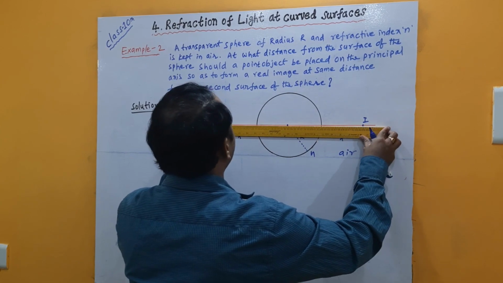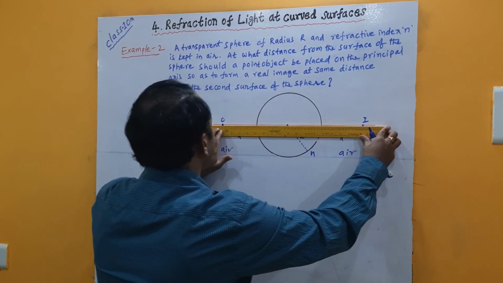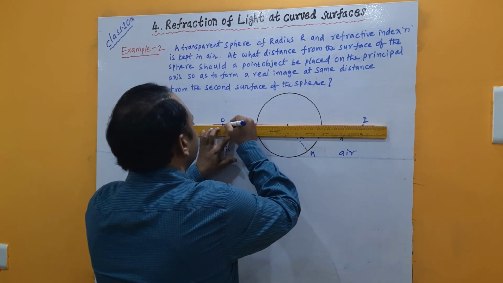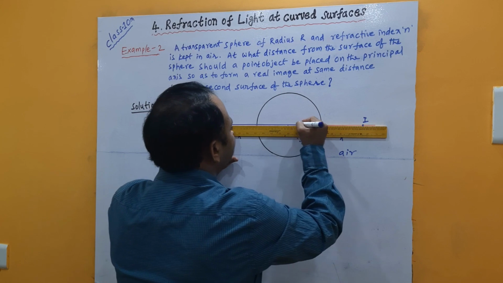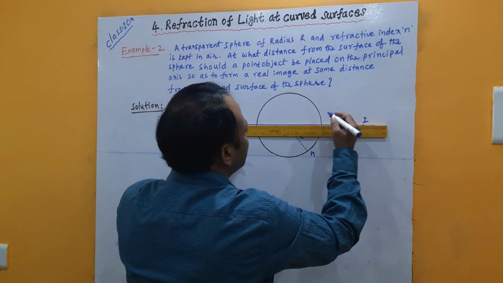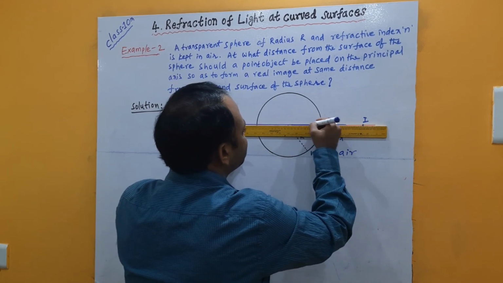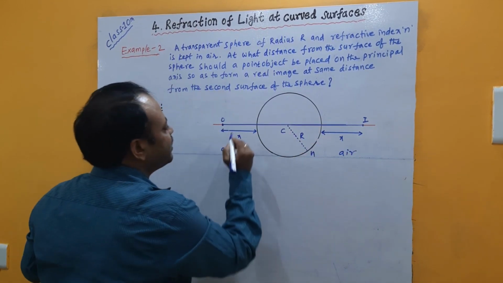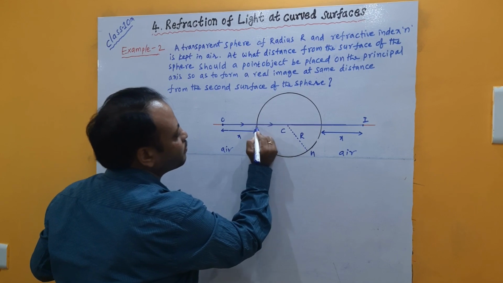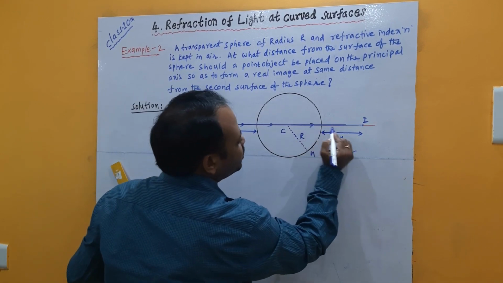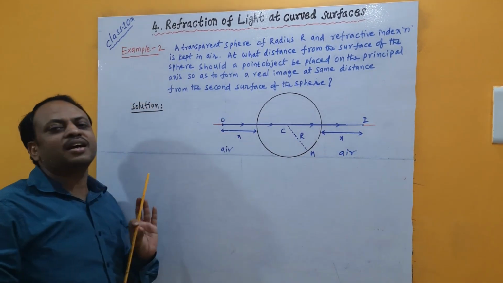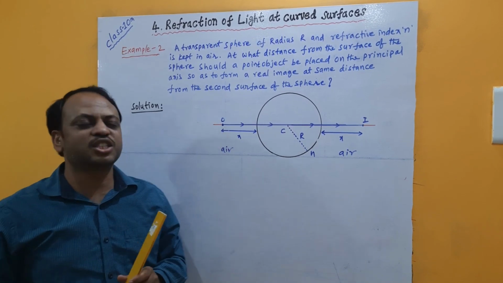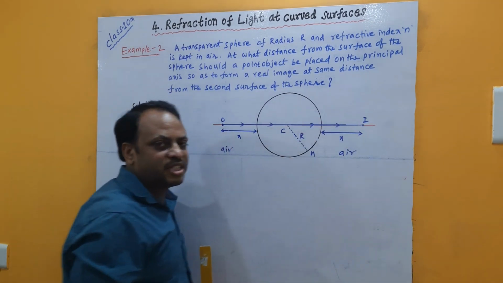We know that a ray of light passing along the principal axis does not undergo any deviation and continues as it is. This means the path of the red line itself becomes the path of the refracted ray. Once the medium is changed at this point, and again once the medium is changed, as the light ray is passing along the normal, through the center of curvature, there is no change in its path, and that will lead to the image position.